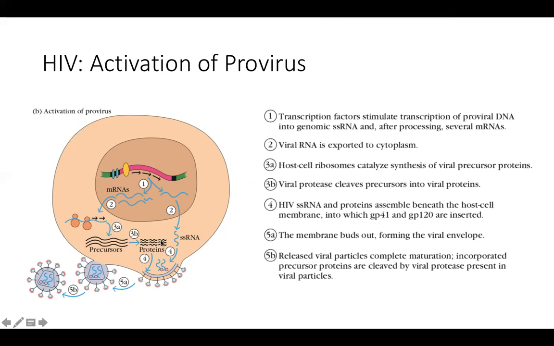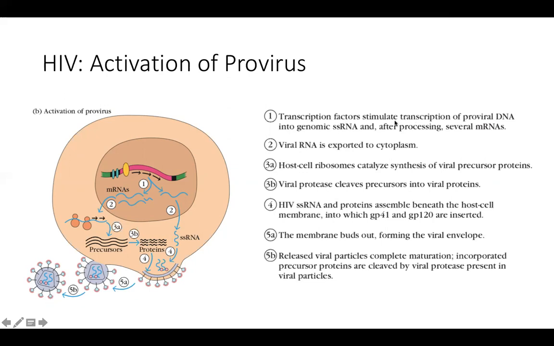So all these enzymes, the capsid proteins, and finally the genomic RNA will come together here to form the virion. So this is the virion, or the new virus particle. And this new virus particle will, through the process of budding, acquire the envelope from the host cell membrane and become a full-fledged new virus that can go and attack a new cell.